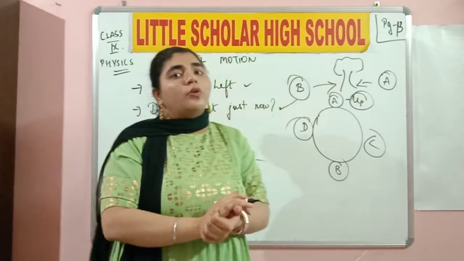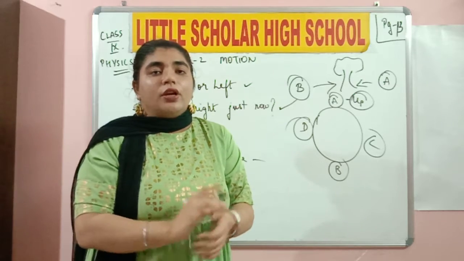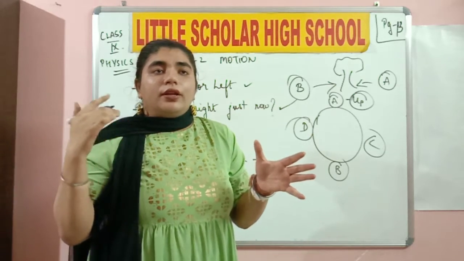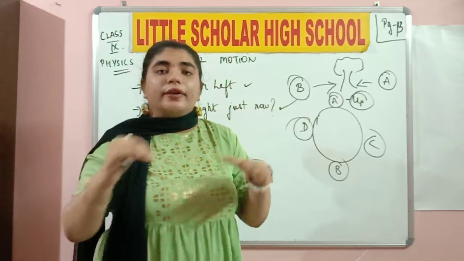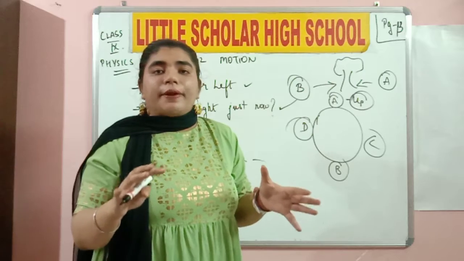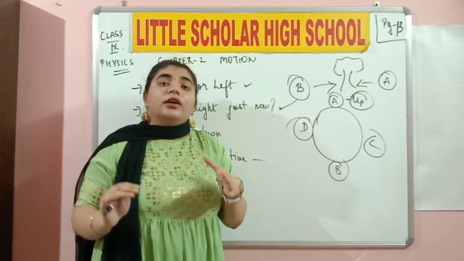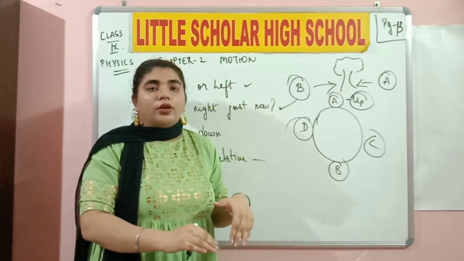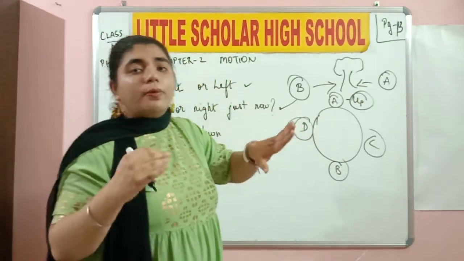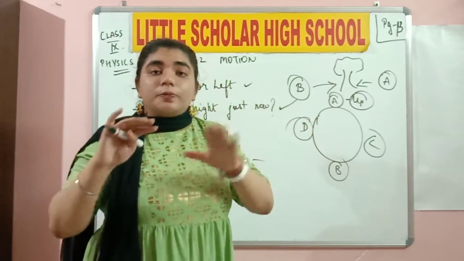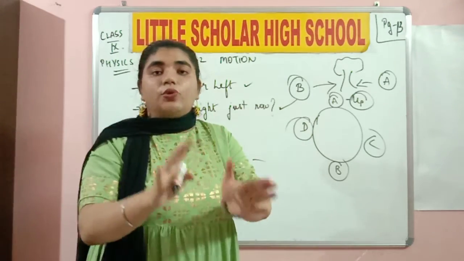Fine. So now you are going to study two different quantities called distance and displacement. Distance is nothing but the length covered by a certain object when it is changing its position from one end to the other end, irrespective of the direction. Now displacement definitely is with respect to direction. Distance only deals with the magnitude, or how much length you have covered. But displacement deals with both magnitude and direction.